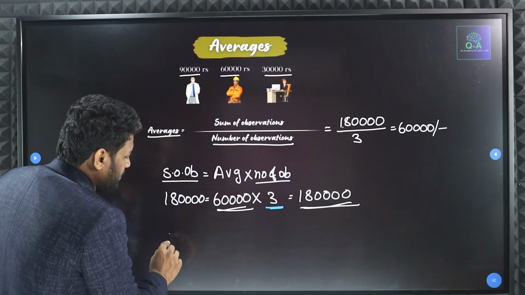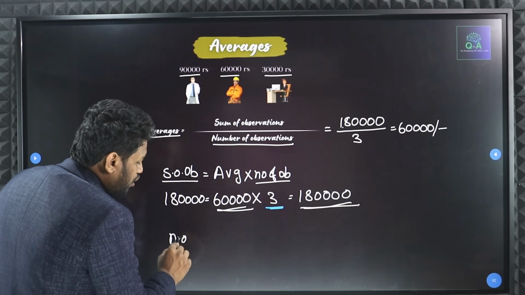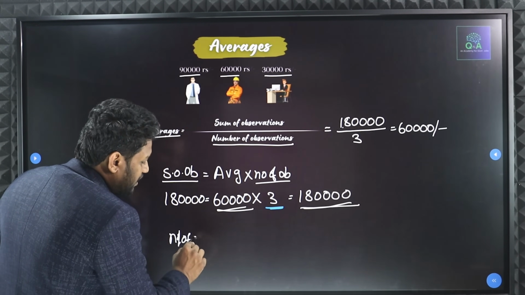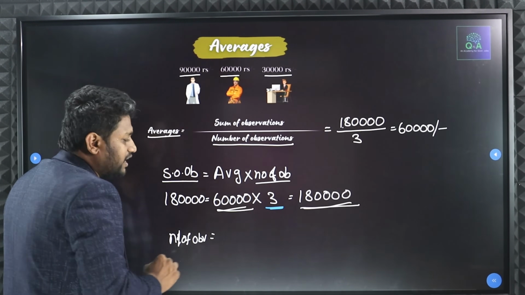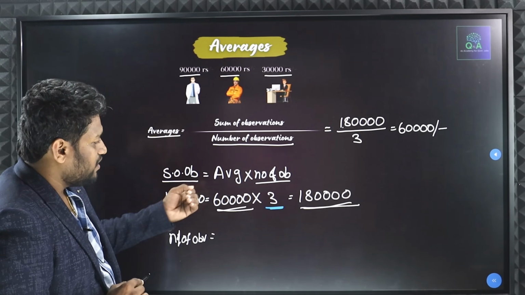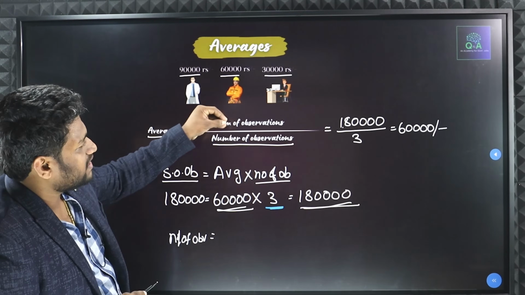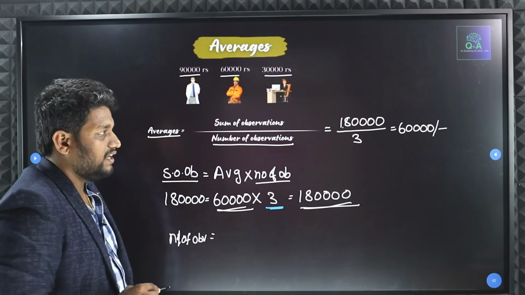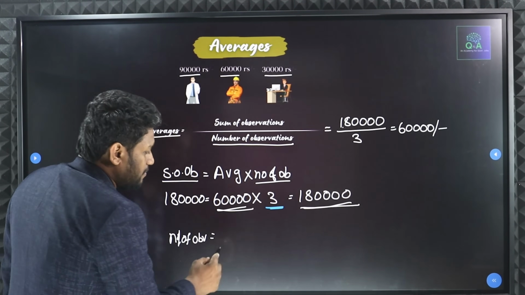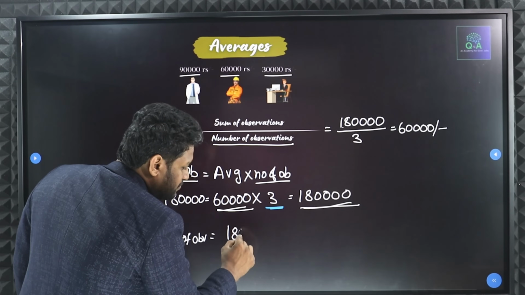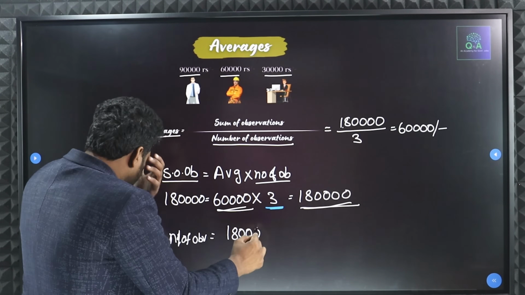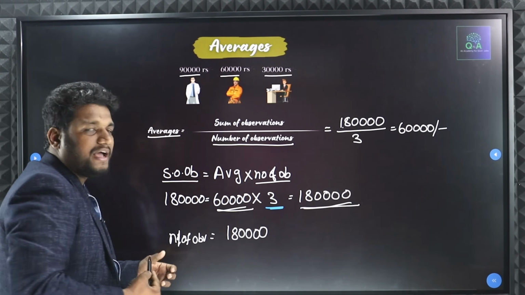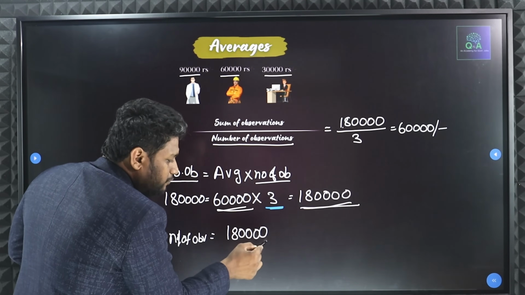Next, in the same way, if I have to find the number of observations, what do I have to do? Here you can see my number of observations in the answer is 3. What is my sum of observations? My sum of observations is 1,80,000. This sum of observations I will have every time. Now with what do I have to divide this?